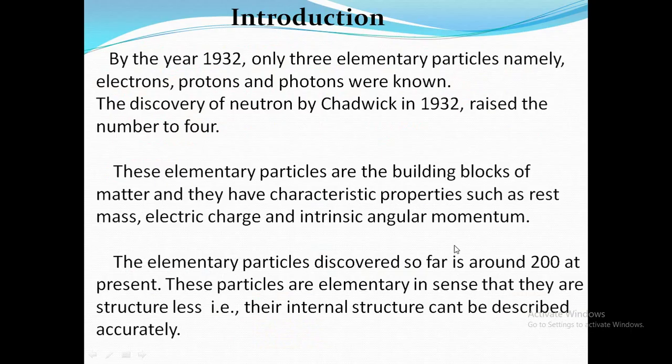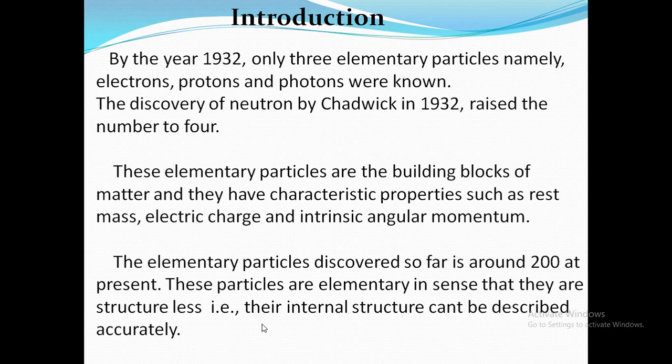So, introduction. By the year 1932, only three elementary particles, namely electrons, protons, and photons, were known. At the end of 1932, Chadwick discovered the neutron, so the number rose to 4. These elementary particles are the building blocks of matter, and they have characteristic properties such as rest mass, electric charge, and intrinsic angular momentum. So far, about 200 elementary particles have been discovered in the universe. These particles are elementary in the sense that they are structureless, that is, their internal structure can't be described accurately since they decay